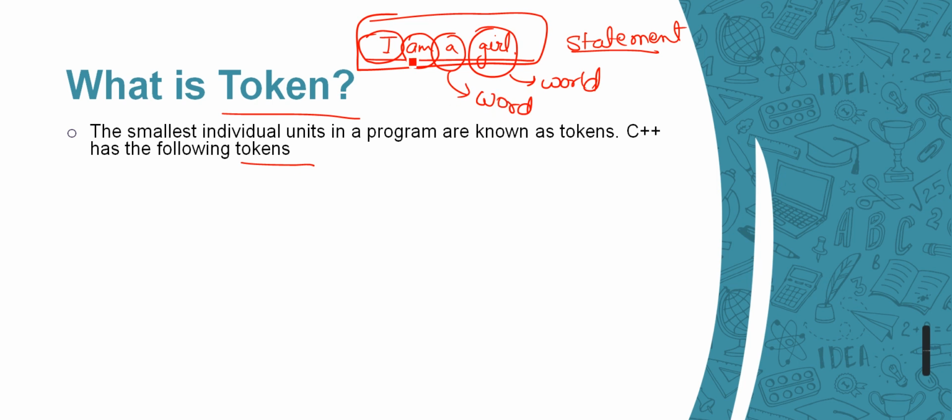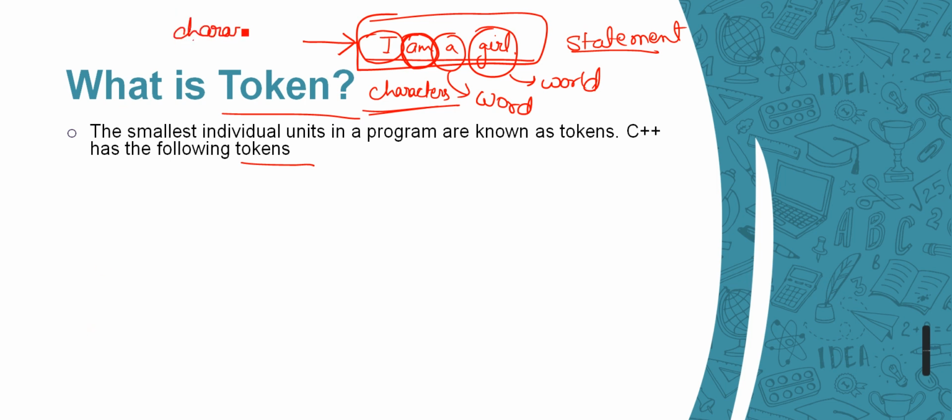But how do we create these words? Using characters, right? So if I ask what is the smallest unit of this statement, what would be the answer? The smallest unit of this statement? Characters, right?